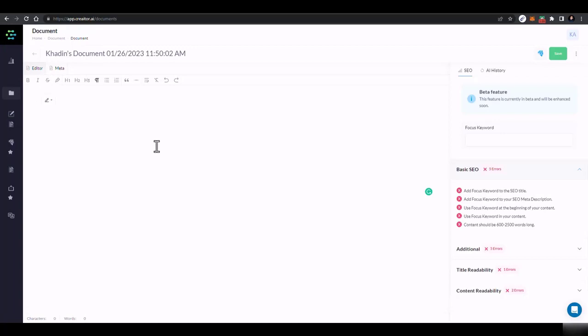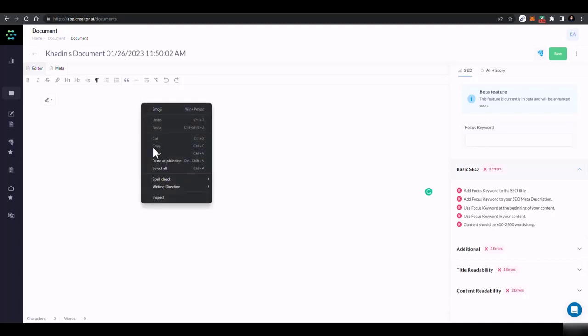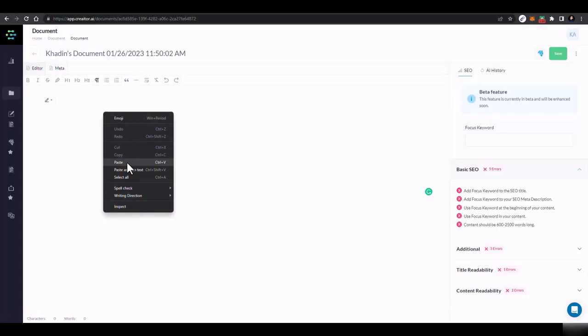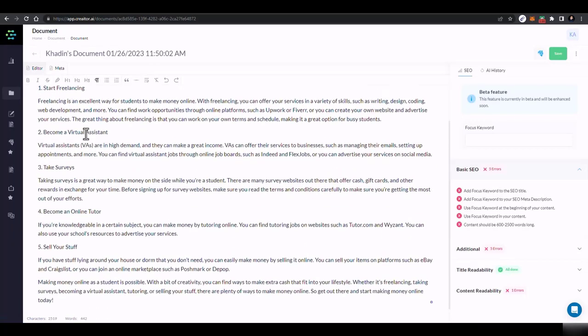Now here you have two options. You can add your own content, or you can add already added content, and here you can just put it. Now I have a blog post on making money online, so I'll just add this blog post here.